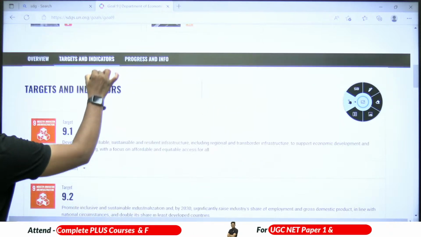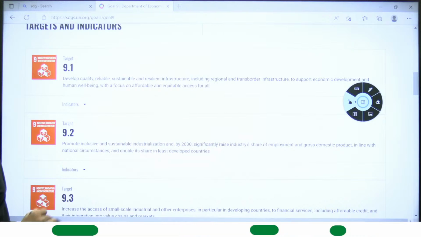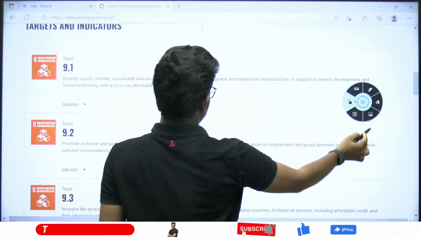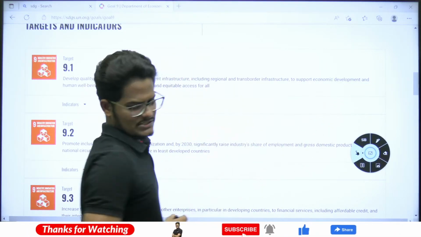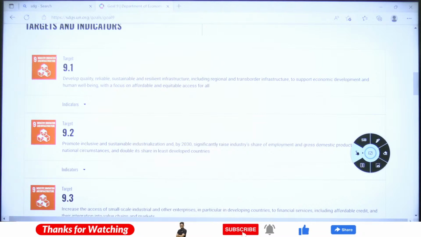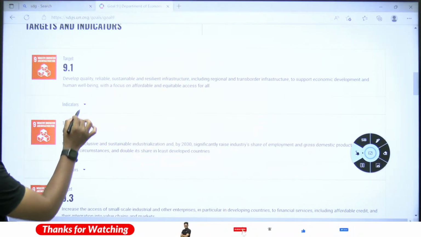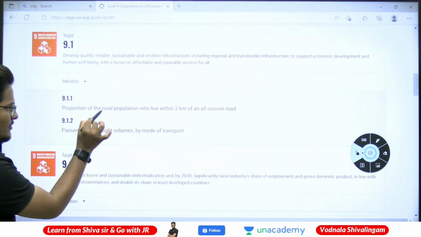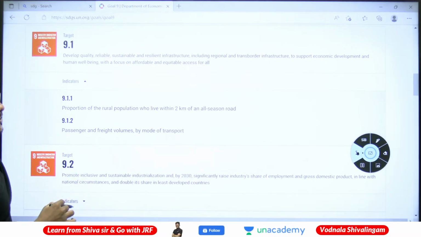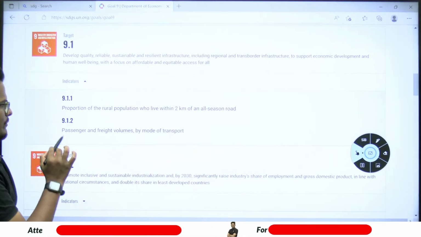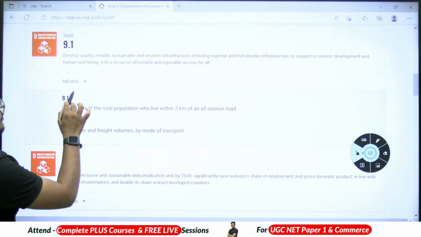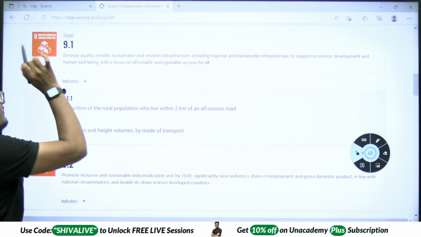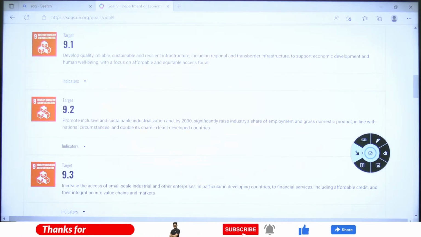So targets. Target number 1: develop quality, reliable, sustainable, resilient infrastructure, including trans-border infrastructure, meaning transferring from one place to another, and human well-being with a focus on affordable and equitable access for all. In this, the proportion of the rural population who live within 2 kilometers of an all-season road, and passenger and freight volume by mode of transport, are the two indicators to achieve this target. There is nothing important statistically over here.